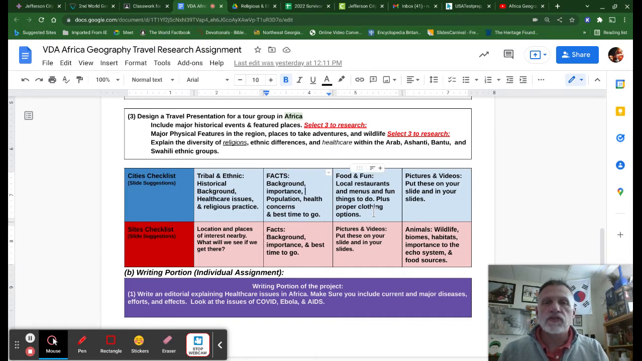Fun food, local restaurants. Now, this is similar but different than what we did in Asia. We did a travel research project in Asia. With that, you had to do, think about this, you had to do airplane, you had to do budget, you had to do places to stay, places to eat. Remember that? We're not doing airplane, places to stay. You don't have a budget.